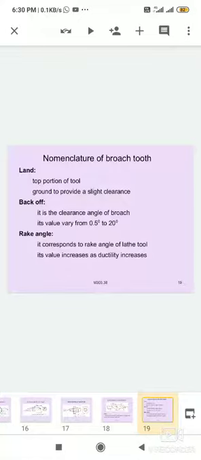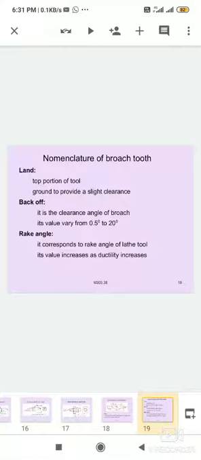And back off or clearance angle corresponds to the clearance relief angle of a single point cutting tool, and its value varies from 0.5 degrees to 20 degrees. Finishing teeth have small angles. Too small a clearance angle causes rubbing of teeth against the broached surfaces.